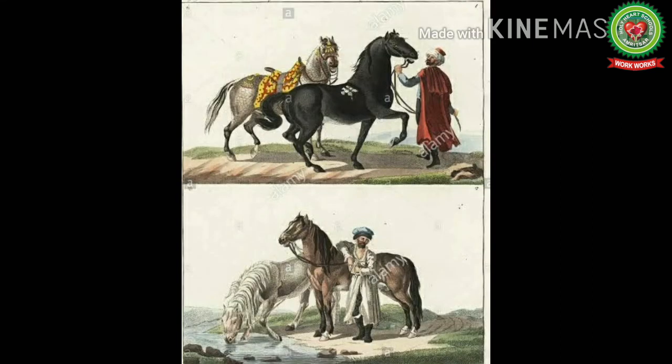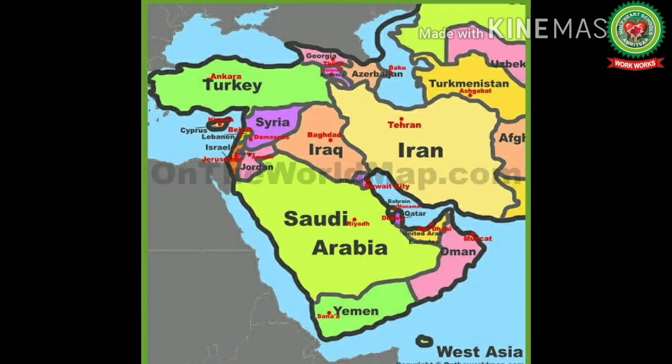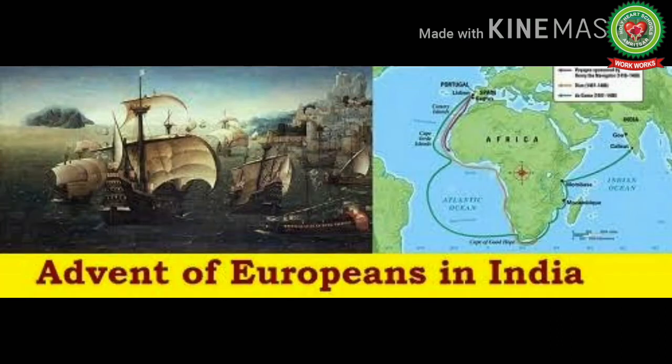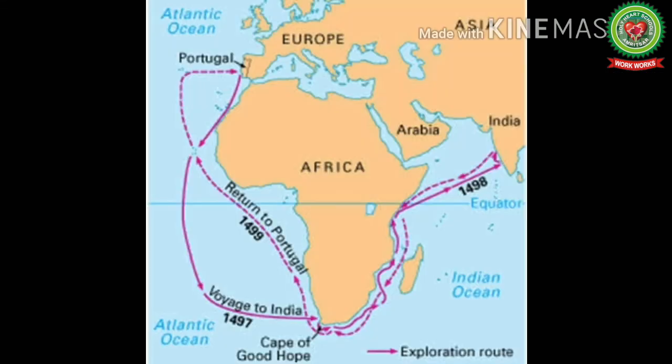Basically, in the second half of the 18th century, India and Europe had trade links for many years. However, the trade routes they followed were controlled by the Arabs and the Turks who lived in West Asia, and they charged a heavy tax for the passage of goods through their countries. And to avoid this, the European explorers were in search of a route free from the control of the Arabs and the Turks. So they started the overseas trade, which was very profitable. And after that, through sea routes, they started reaching India.